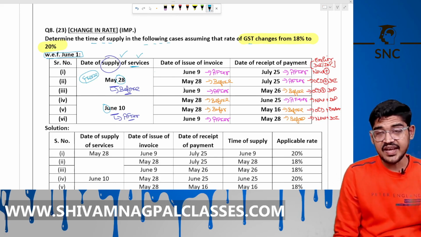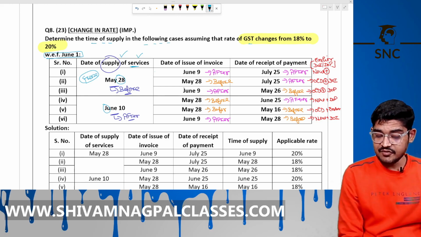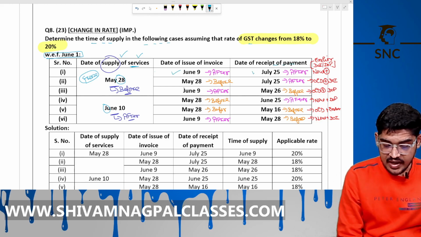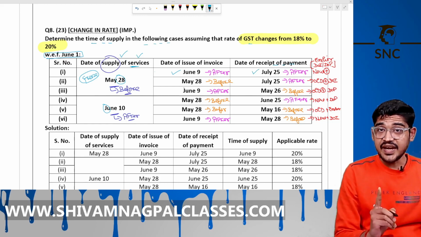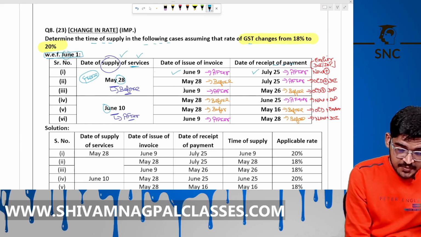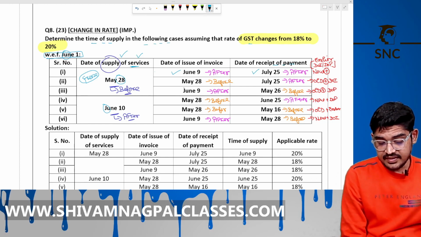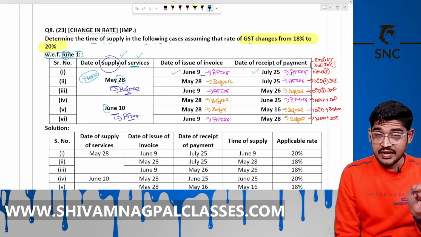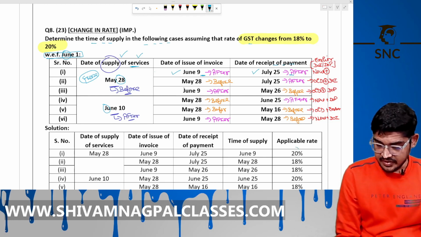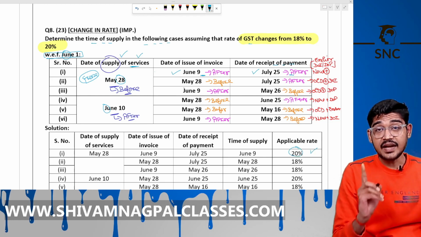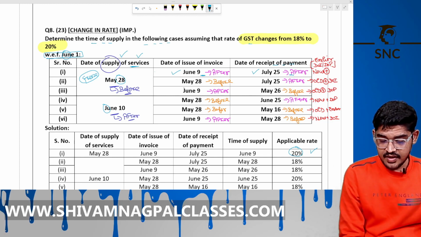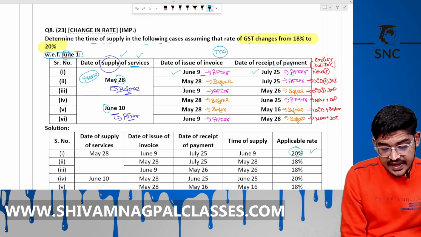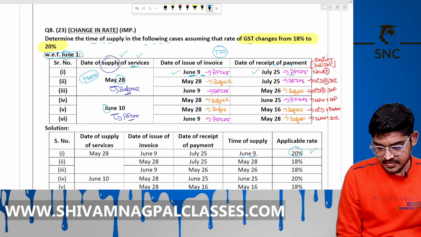Now check invoice and the payment. Invoice on June 9 and the payment on 25 July. The date of rate change is June 1. So this is after and this is after. Two after, one before. Take the new rate 20% and the time of supply will be whichever is earlier, 9th June. Is it clear?